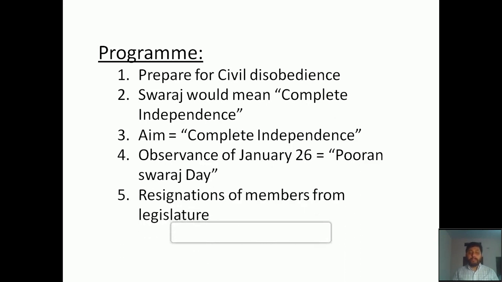So that's about the fourth point. And the fifth one, resignation of members from the legislature. From different parts of the country, people were getting elected to the legislatures as representatives of the Governor General. So those elected members decided to resign from their posts, especially from the legislature.